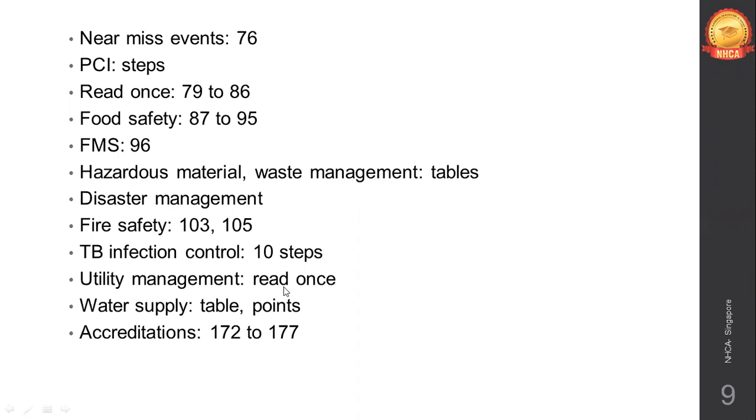Food services and food safety. The levels of different classes of food services, class categories, class 1, class 2, class 3, important. Which criteria makes it class 1, class 2, class 3, that is important. Food safety program, on page number 92 you will find a hazard table, that is important, and the 3 points which are given. Requirements of a food safety program, that's important. So learn that by heart.